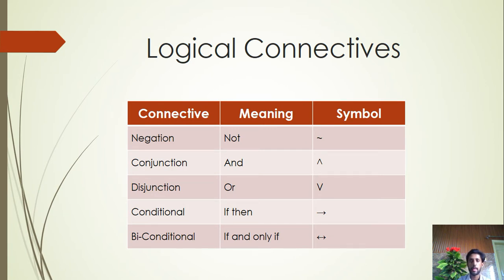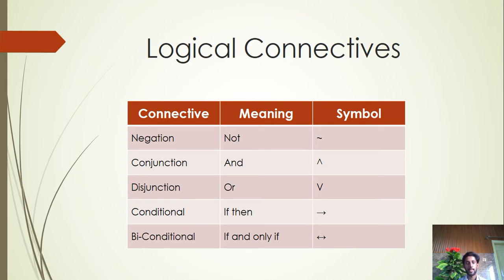Now we will discuss logical connectives. There are 5 logical connectives. One is negation. Its meaning is not, no, and it is denoted by this symbol.